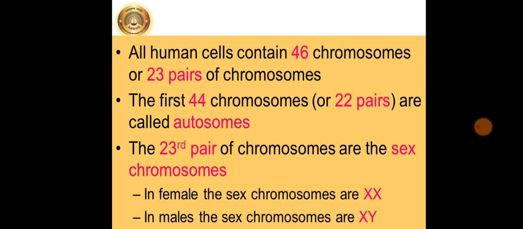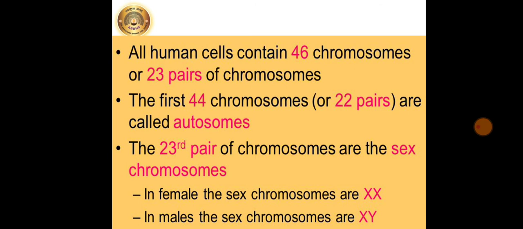Now, the reproductive system with specific organs develops in the body of men and women due to the sex chromosomes only. Just see over here, all human cells contain 46 chromosomes or 23 pairs of chromosomes. The first 44 chromosomes or 22 pairs are called autosomes.